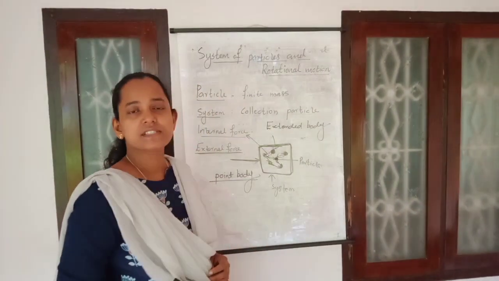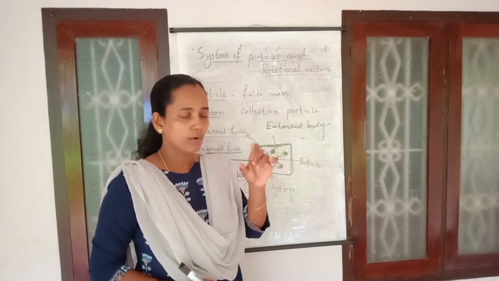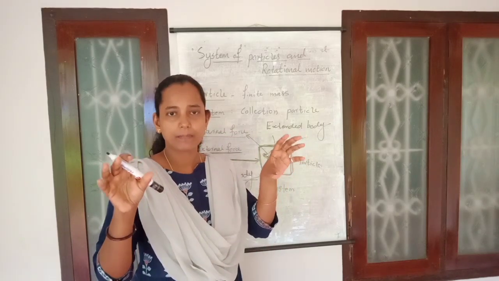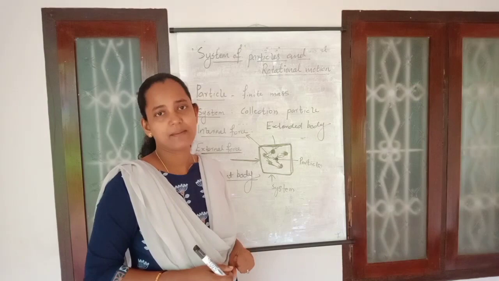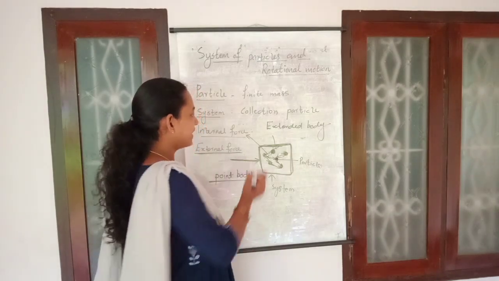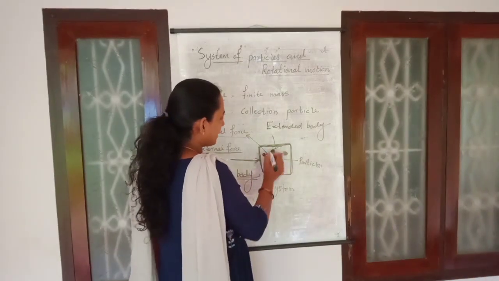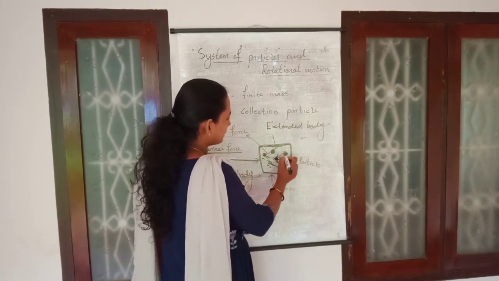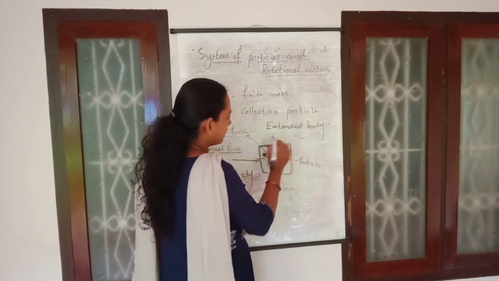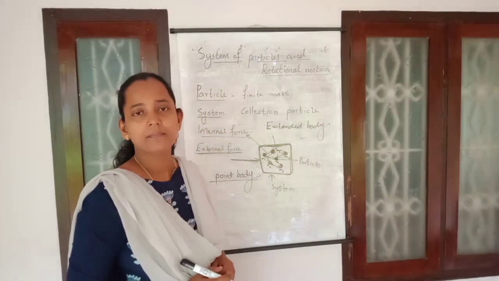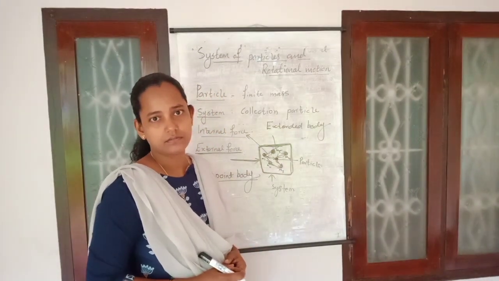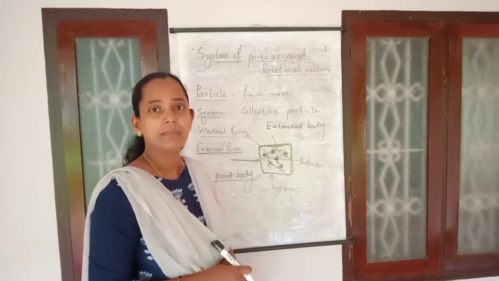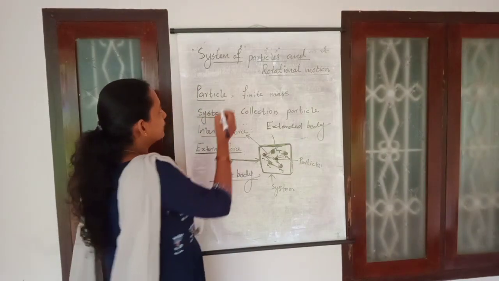Newton's laws of motion we usually apply to a point mass or a point body. We consider two bodies of particular masses M1 and M2 separated. But here, whenever we consider a system of particles, each individual particle has its own mass M1, M2, M3, M4, etc. So under this situation, how can you apply these laws of motion as in the case of an extended body? For that we want to discuss two important terms.